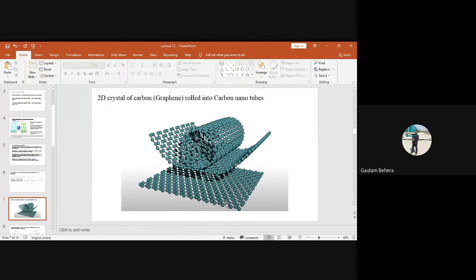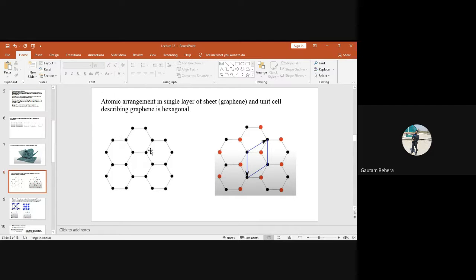We can have multi-walled carbon nanotubes. We can have single-walled carbon nanotubes. What is the difference? If we fold a single layer of graphene, it will become a single-walled carbon nanotube, right? And multi-walled carbon nanotube means we are folding many layers of graphene. Is it okay? Yes, sir. Fine. So this is the arrangement of unit cells in graphene. This is the way where carbon atoms are uniformly distributed. Fine.